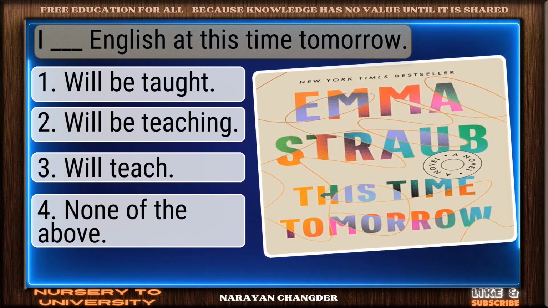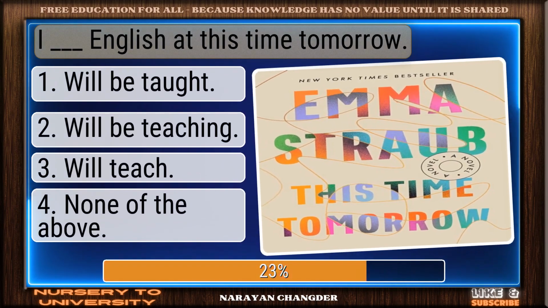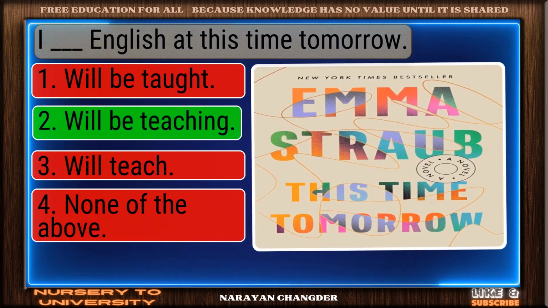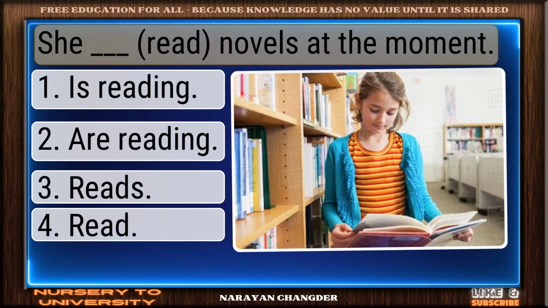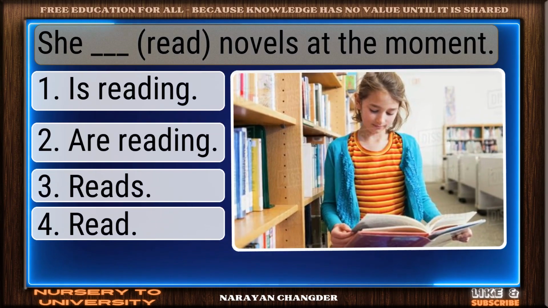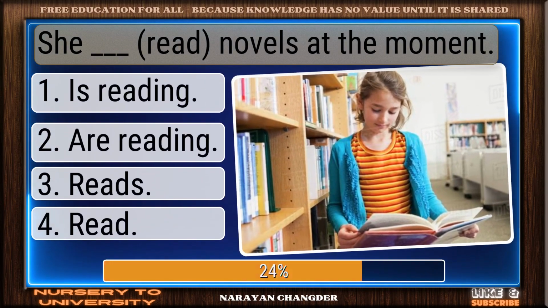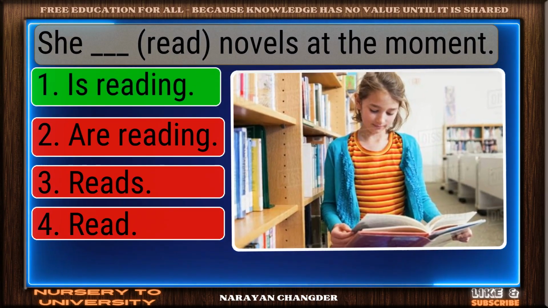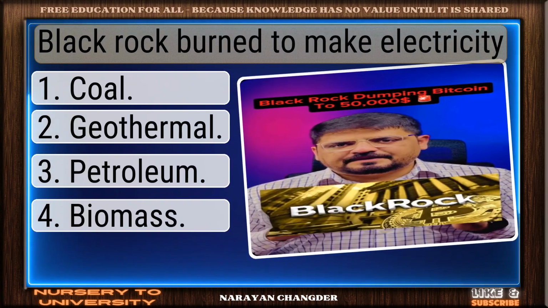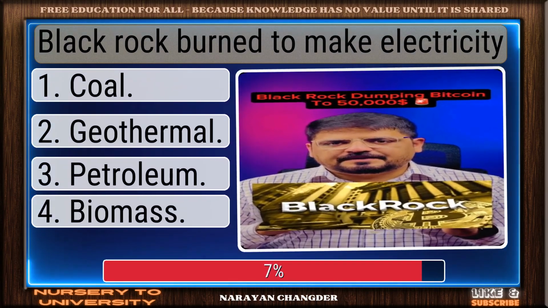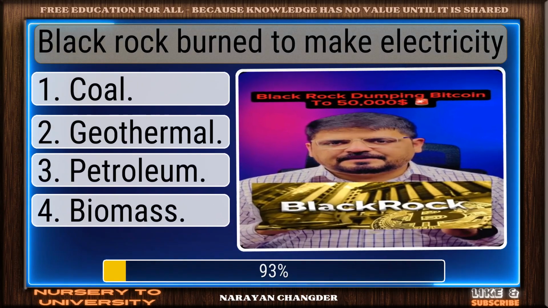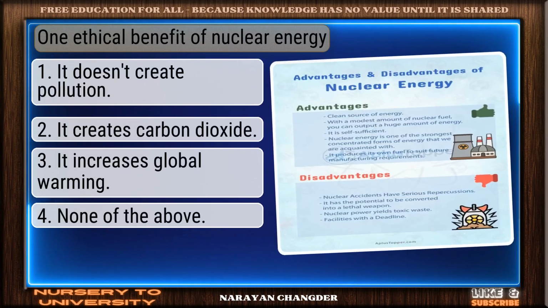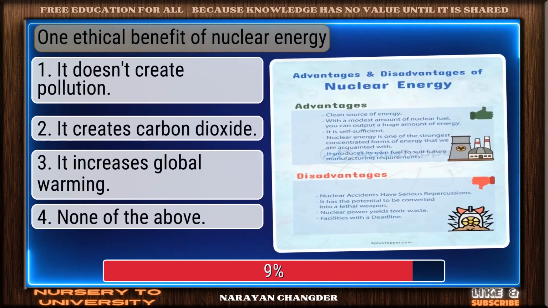I dash English at this time tomorrow. Smart move. Will be teaching is accurate answer. She dash novels at the moment. Great thinking. Is reading is right. Black rock burned to make electricity. Smart pick. Coal is correct. One ethical benefit of nuclear energy.